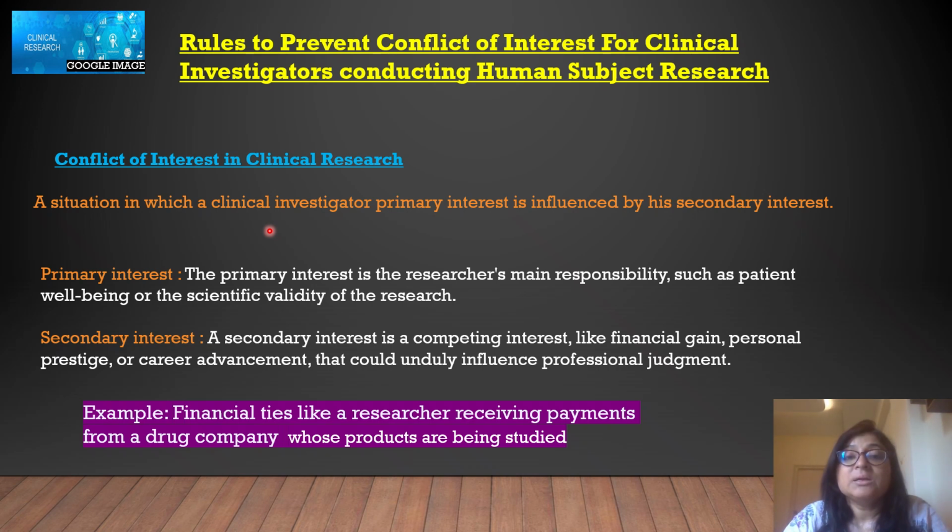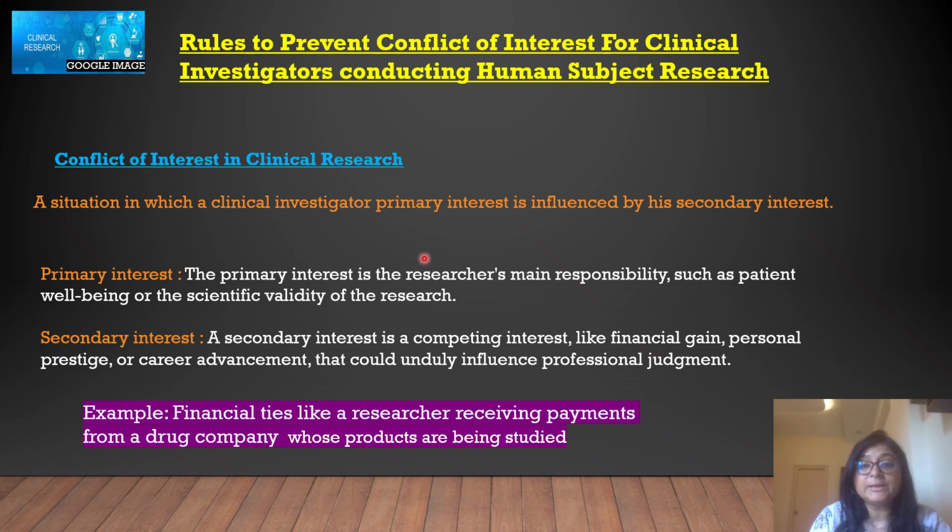So why is clinical research done? Clinical research is done for the benefit and well-being of the patient. So what is the primary interest here? The primary interest of any clinical research is the researcher's main responsibility, that is patient well-being or the scientific validity of the research.